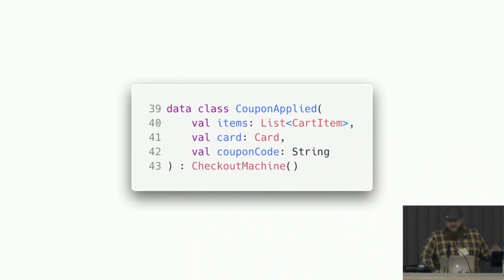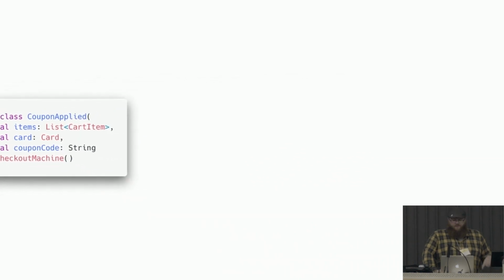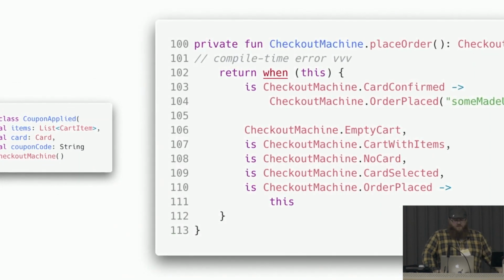I'm going to skip over actually writing the apply coupon method. I think it's pretty clear what it does, but we're going to take a look at how place order begins to behave, because as we saw, the new coupon state is allowed to place an order. So here's our place order implementation after we have introduced this new state. You'll notice that it appears to be failing to compile because we were exhaustive the first time we wrote it, and we are no longer exhaustive. We have missed a state to consider.